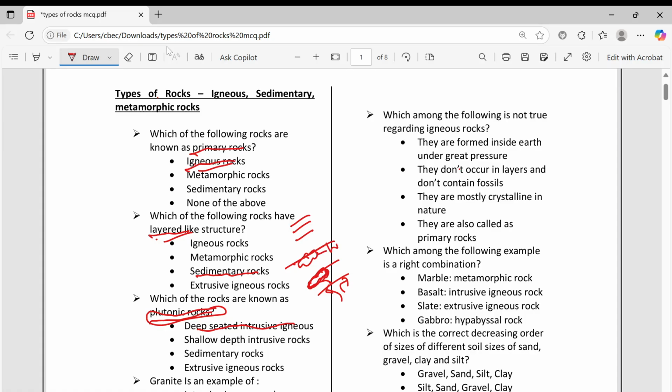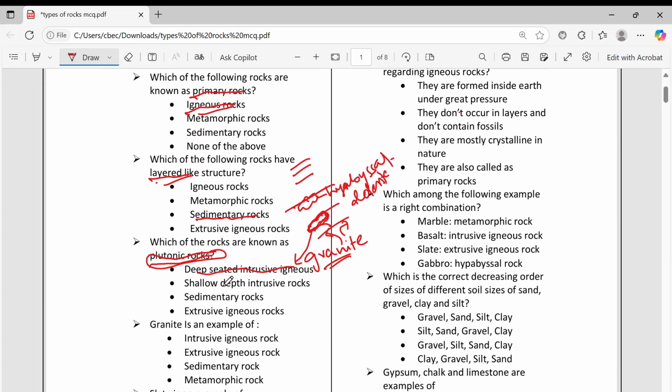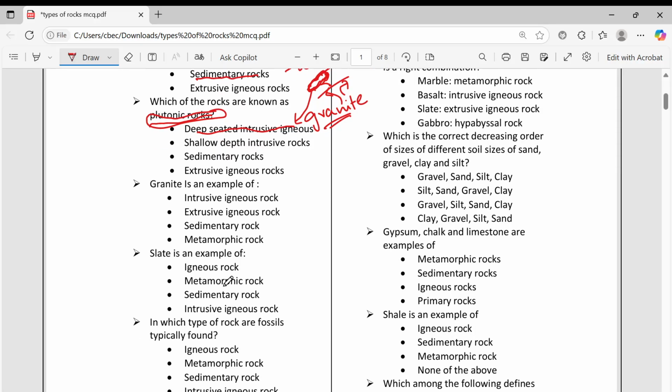Just below the surface means hypabyssal. Hypabyssal, what is the example? Dolerite. For deep seated igneous rock, the example is granite. If it is sitting as deep seated intrusive igneous rock, it will cool slowly, so it will form big crystals. It is also very strong. So that is a plutonic rock. Plutonic rock means deep seated intrusive igneous rock. Then granite is an example of intrusive igneous rock.